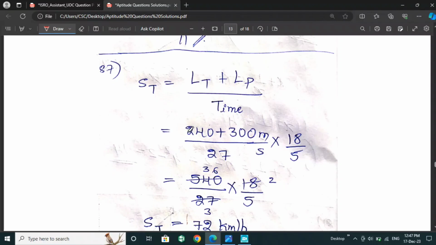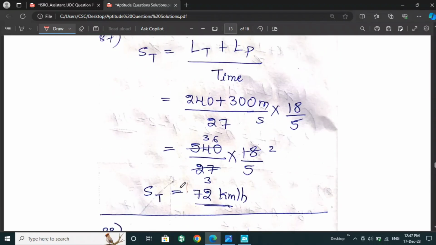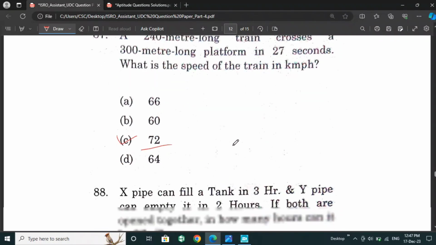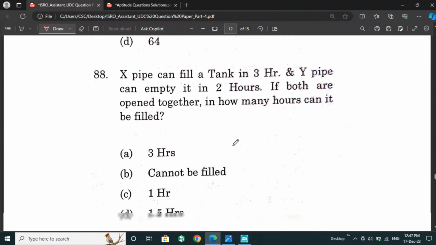So we take both the length of the train and the length of the platform, divide by 27 seconds, then convert it into kilometer per hour. After calculating, the speed of the train is 72 kilometer per hour, which is option C. So option C is the right answer for this question.